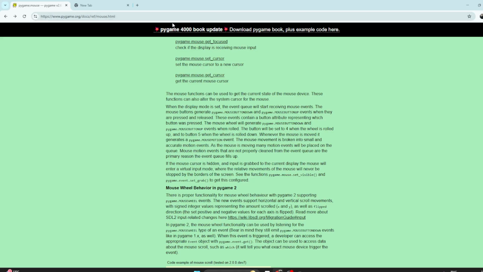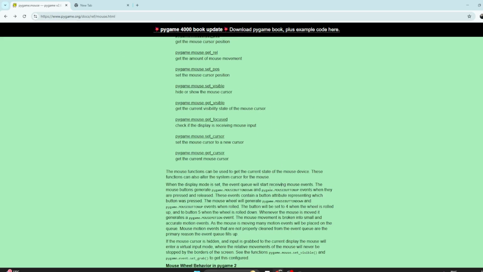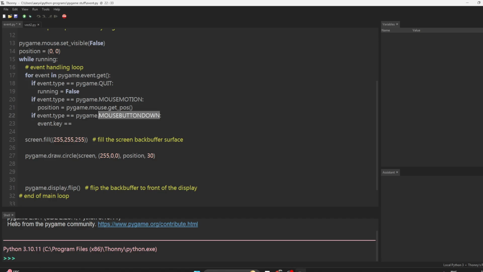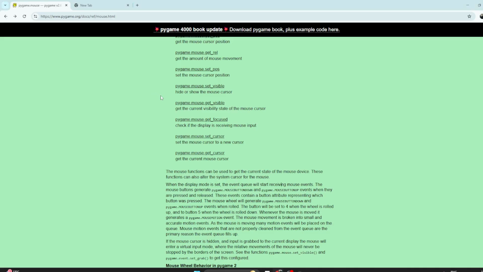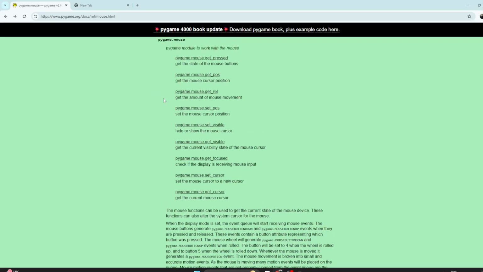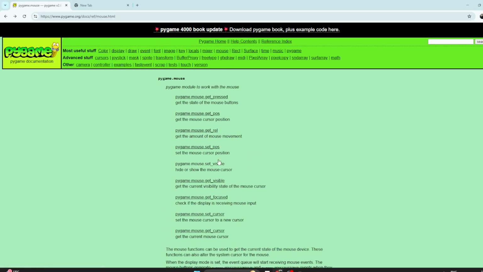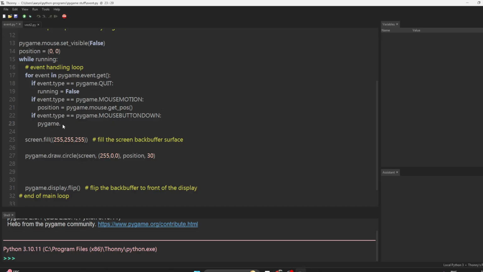That's still fine. I also don't want it to be so advanced that I can't even play it. So basically in this scenario you can just use pygame dot mouse dot get underscore pressed.